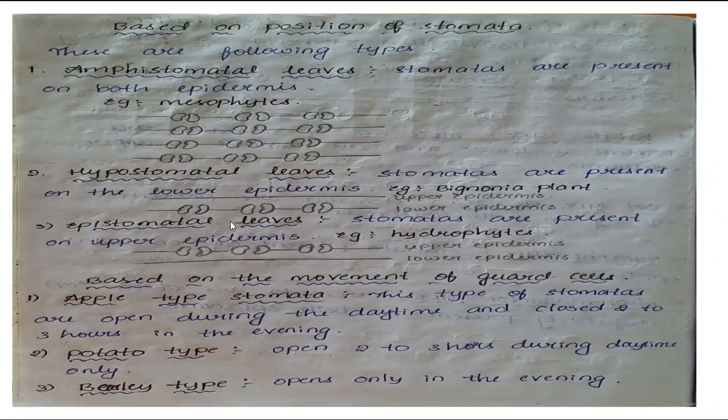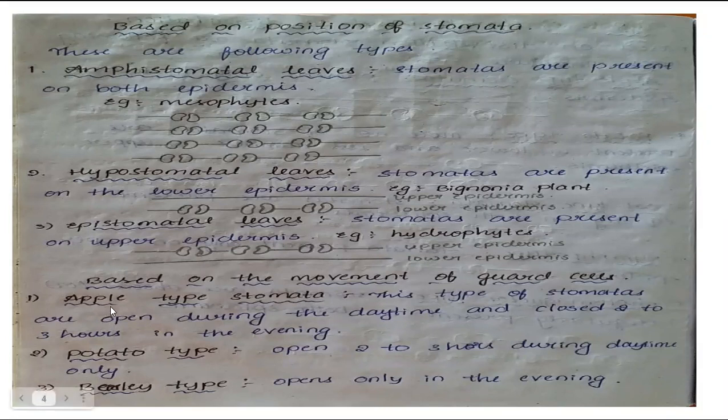Example, Bignonia. Epistomatal leaves: stomata are present on the upper epidermis only, called epistomatal leaves. Example, hydrophytes. These are based on the position of stomata. And the next one is based on the movement of guard cells. There are three types again.